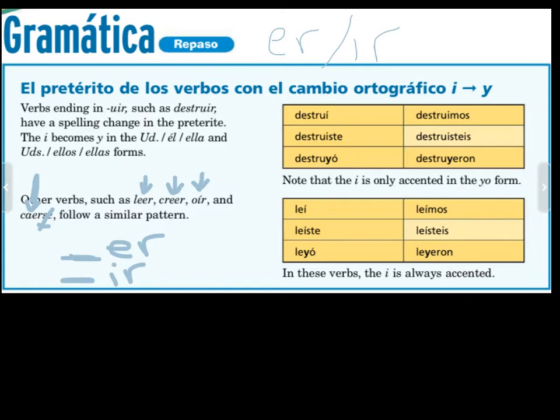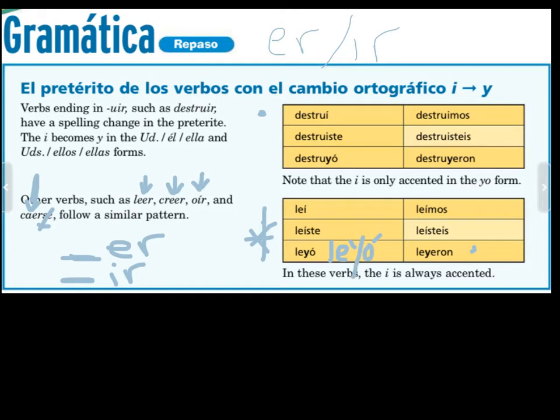Okay, look over here. Let's focus on this one first. And you'll notice that all of the different forms, with the exception of this one, have tildes. So that's one difference. The second difference, the thing that's irregular about these is, well, in our él, ella, and in our ellos form, the I, so normally our ending would be L, E, I, O, right? Well, we erase the I and we change it to a Y so that we don't have three vowels in a row. So it becomes leyó.